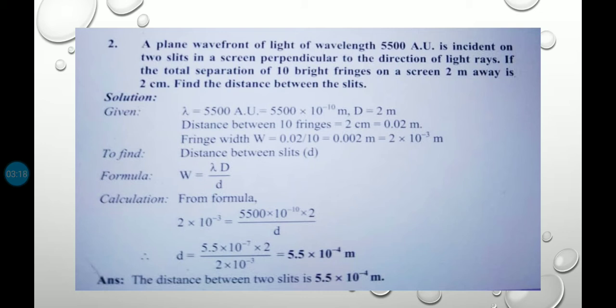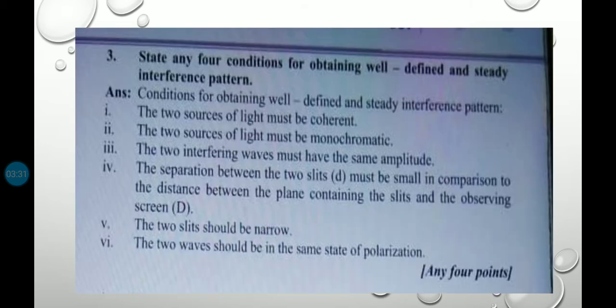The formula is fringe width W equals lambda D by d, and when you put in the values, we get the distance between the two slits equal to 5.5 into 10 raised to the power minus 4 meter.